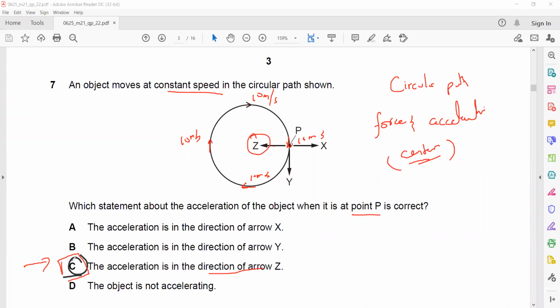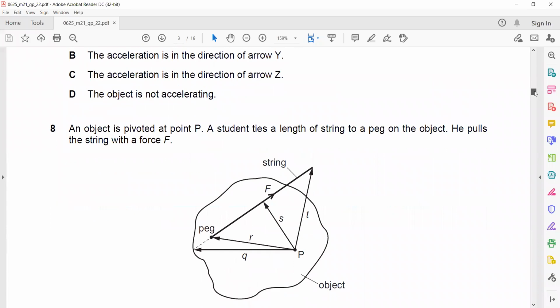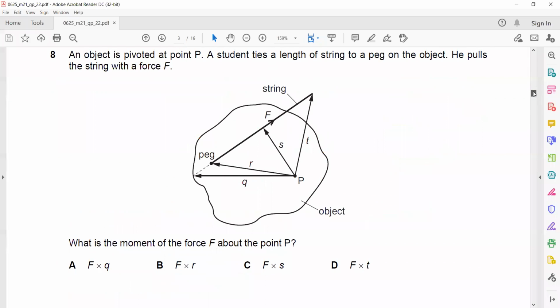In question 8, an object is pivoted at point P. So point P is a pivot. A student tries to find the length of a string to a peg. He pulls with a force F. So he's applying a force F. What is the moment? To calculate a moment, it is force multiplied by perpendicular distance from the pivot. So force is there, but which distance is perpendicular? Q, R, S or T? Which distance is 90 degree to the force?